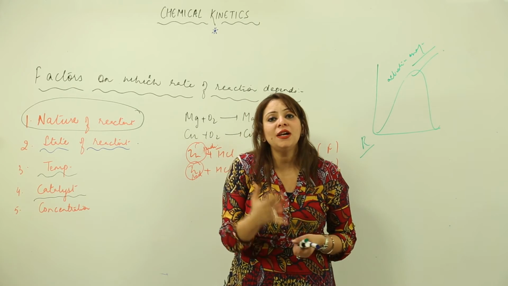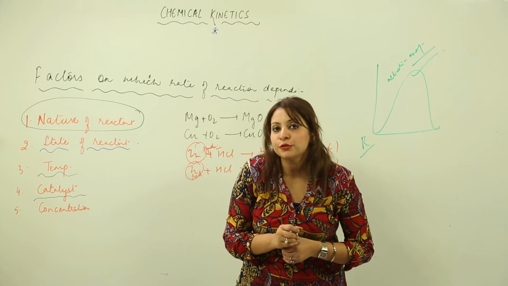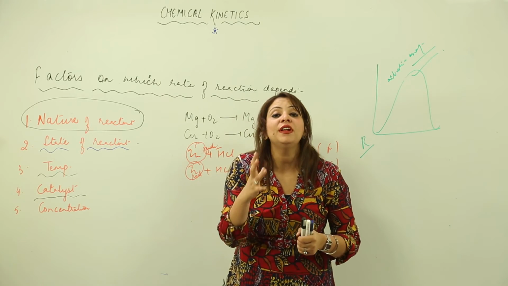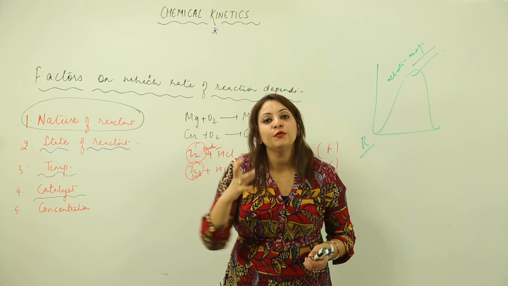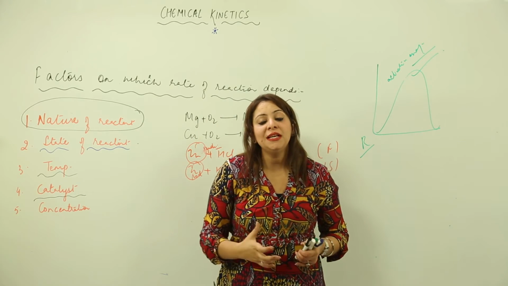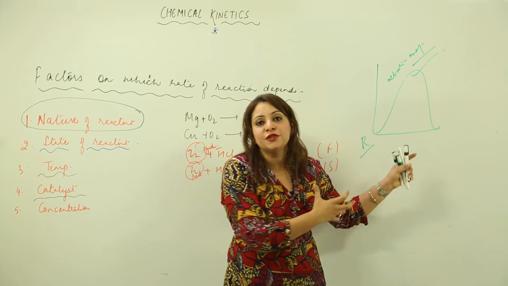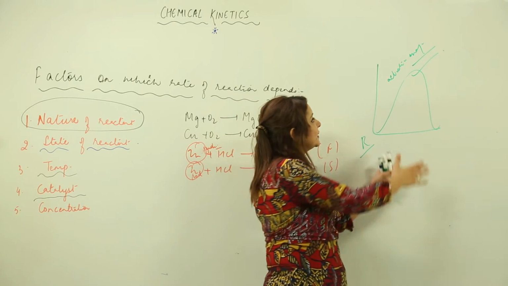As we all know, the reactants do not all possess the same amount of energy, right. So some of them will have energy equal to the activation energy and a few won't. So that means some will be able to cross that energy barrier and a few will be left behind. So in this case, in crossing the energy barrier, the catalyst actually helps. How? It actually lowers this activation energy.